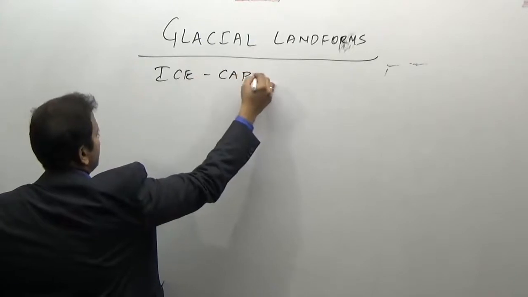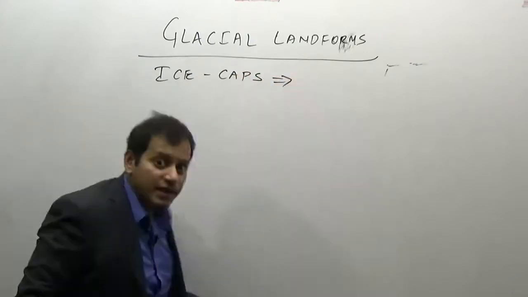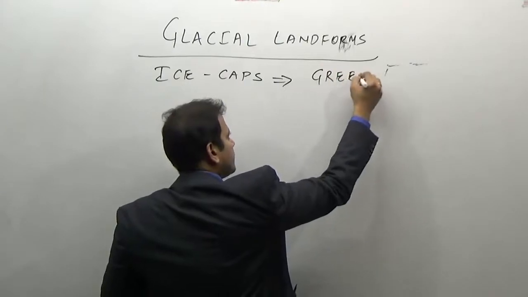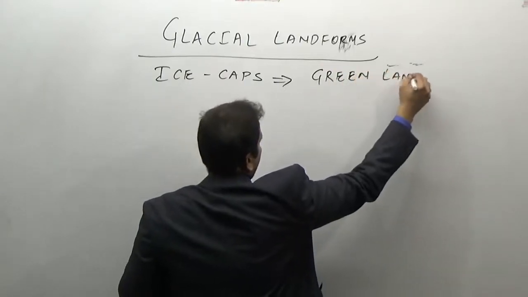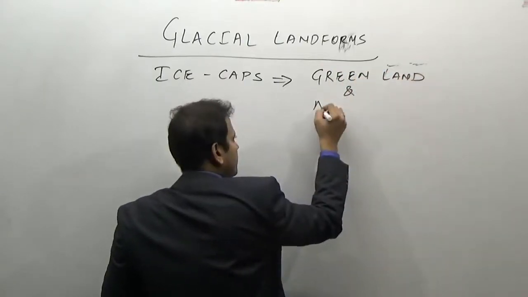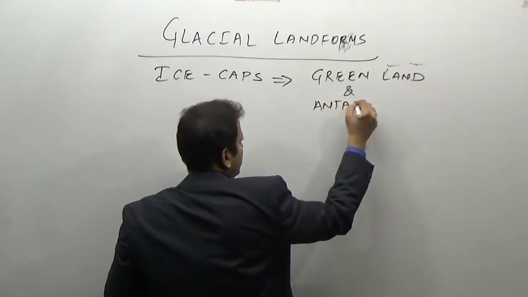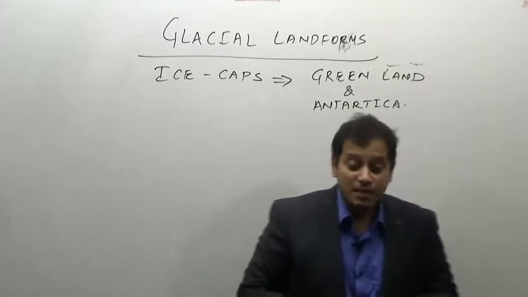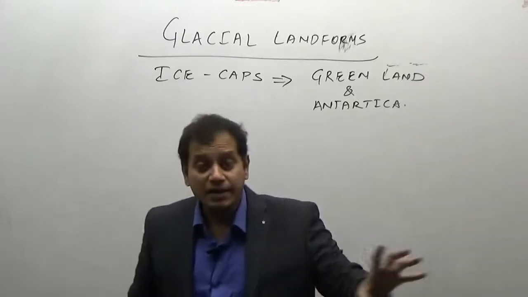The two major ice caps are of Greenland and of Antarctica. So we have the two major ice caps in the Greenland region and in the Antarctica region.